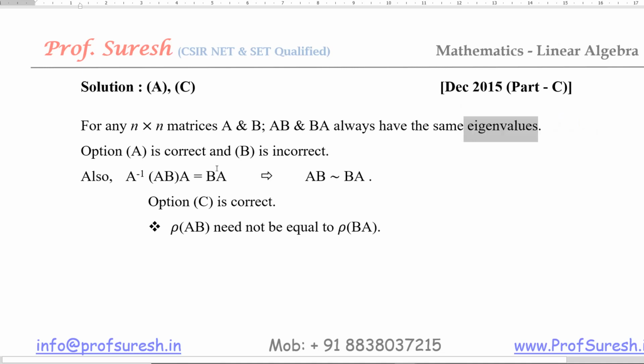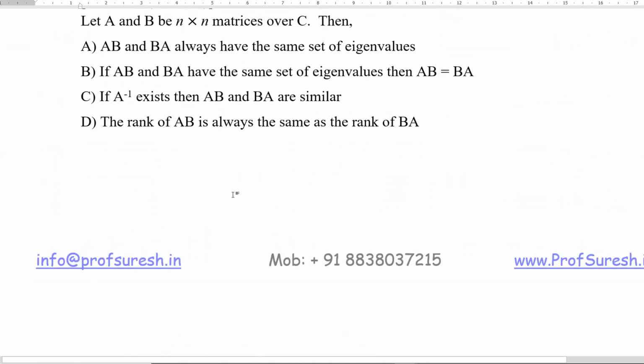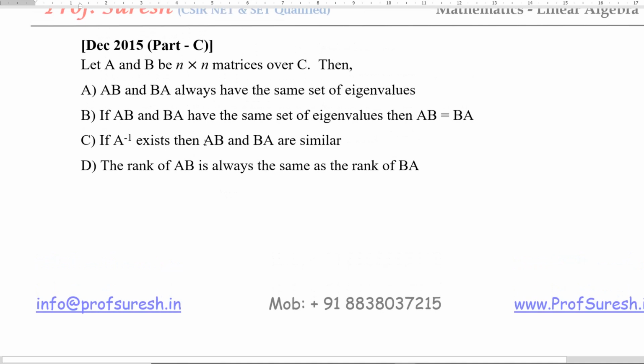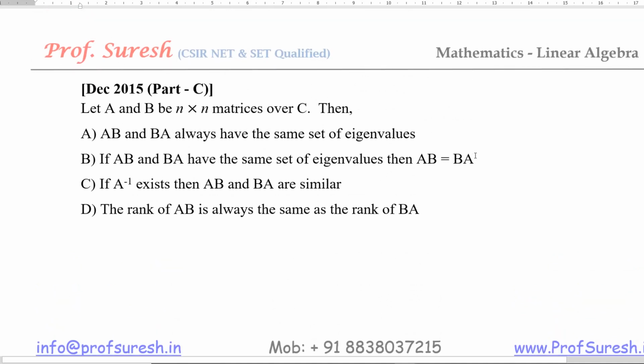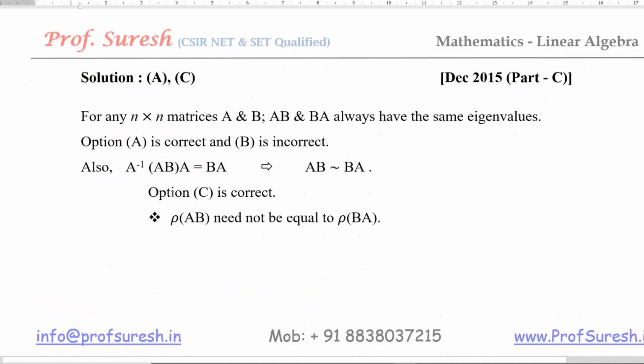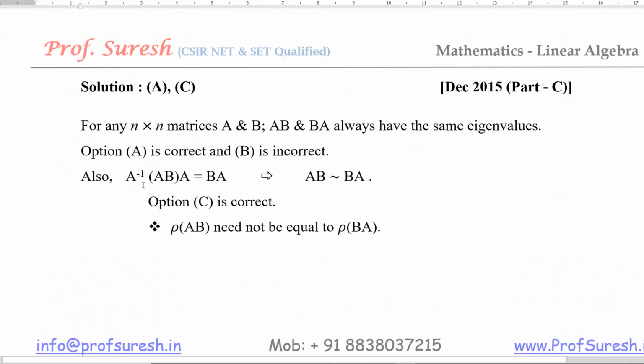So option A is correct. But second option B is incorrect, because if AB and BA have same set of eigenvalues, we cannot say AB equal to BA. Third option, if A inverse exists, then we can write like this: A inverse AB A equal to, put bracket for first two, A inverse A, then it can be cancelled, so it will become BA.